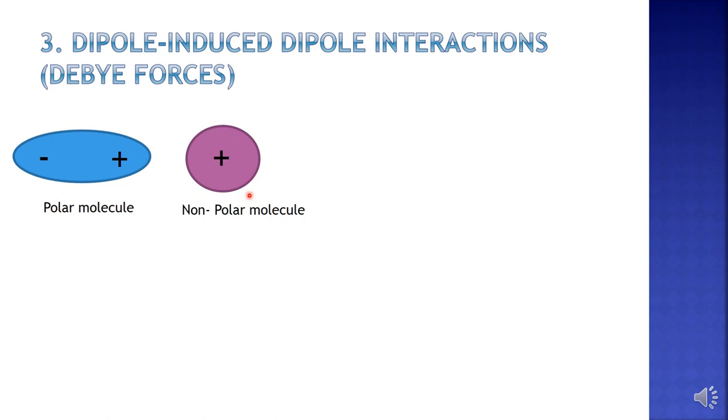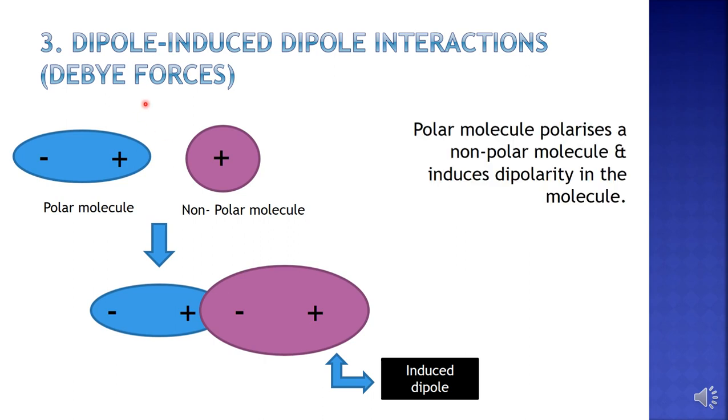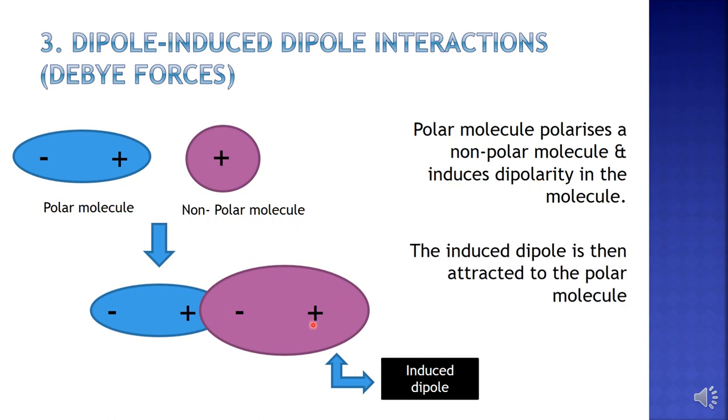So this type of interaction is called a dipole-induced dipole interaction. This polar molecule induces polarity in this non-polar molecule, and this becomes an induced dipole. The interaction between this polar molecule and this non-polar molecule is called Debye forces. The polar molecule polarizes a non-polar molecule and induces a dipole in the molecule. The induced dipole is then attracted to the polar molecule. So this kind of interaction is called Debye forces.